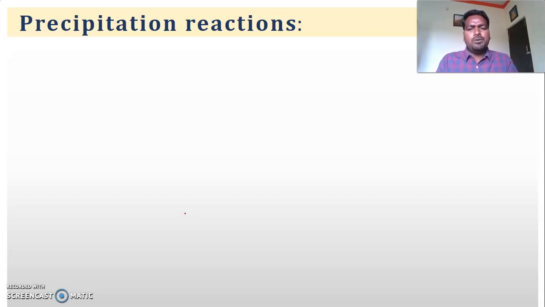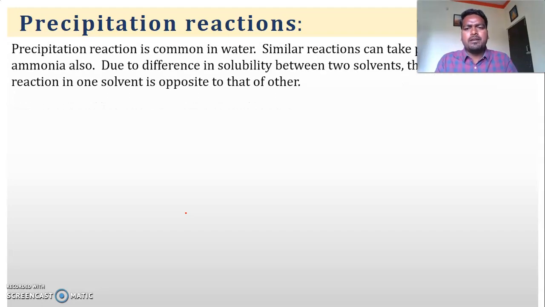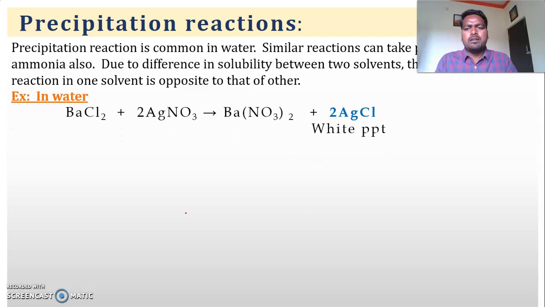So now we are going to discuss some of the reactions which are not possible in aqueous medium, and that are possible in the case of liquid ammonia medium. This is a precipitation reaction which takes place with water as solvent, that is when barium chloride reacts with silver nitrate. You know the silver nitrate test.